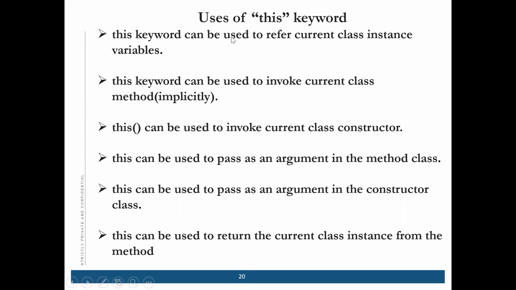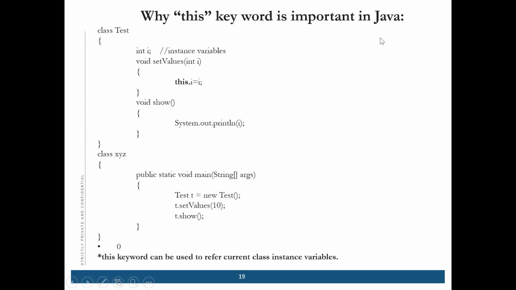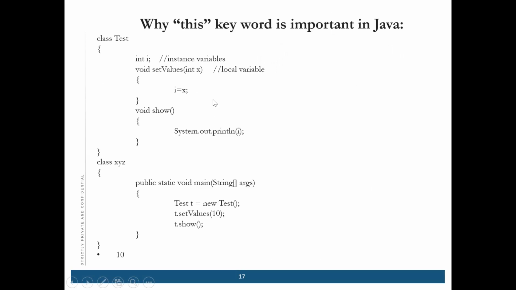So this keyword can be used to refer to the current class instance variable, which I think I've told you, but I'll explain once again. Suppose there is a test class and there is an instance variable i. Now there is a local variable inside the setValue method.